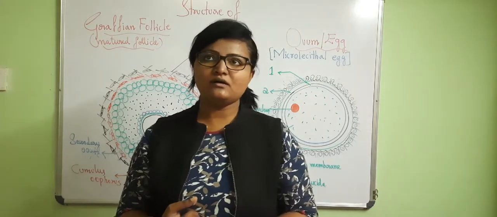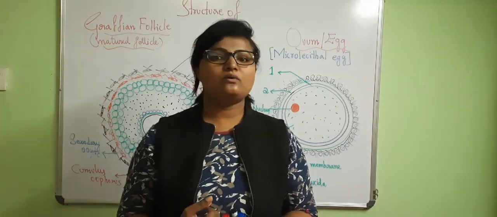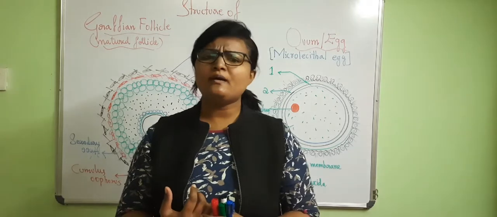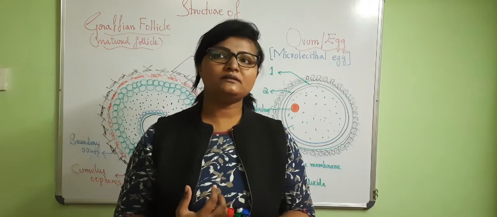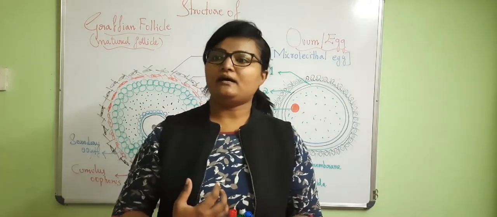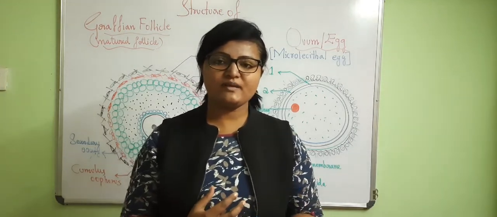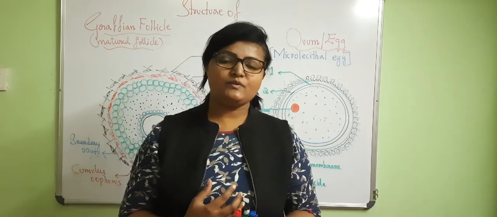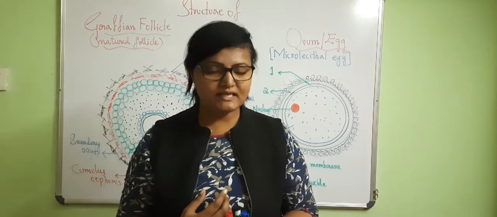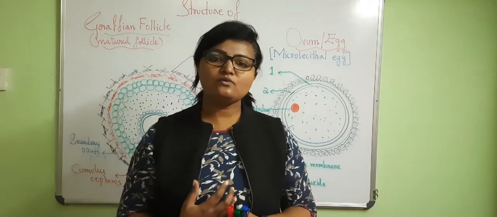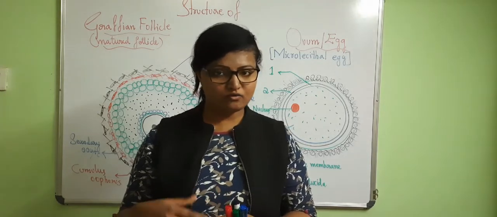At the time of puberty, the oogonial cells will grow into primary oocytes. When we attain puberty, the arrest stage will continue. At the meiotic first stage there will be arrest, at the stage of primary oocyte. When we attain puberty, the primary oocyte gets converted into secondary oocyte. Once the secondary oocytes are formed, again there is arrest, because the secondary oocyte itself gets ovulated.